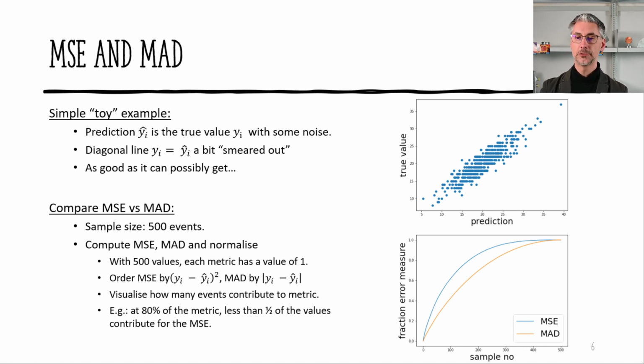However, there's nothing to it, because we have the best perfect model that we can possibly have, which is just a bit of noise added to it. So that means, because the mean squared error puts such an emphasis on those values that are further apart, we don't actually evaluate our whole test sample, and this is quite dangerous.